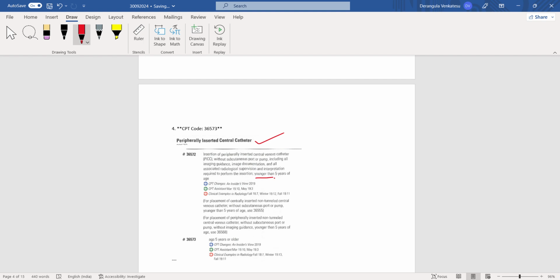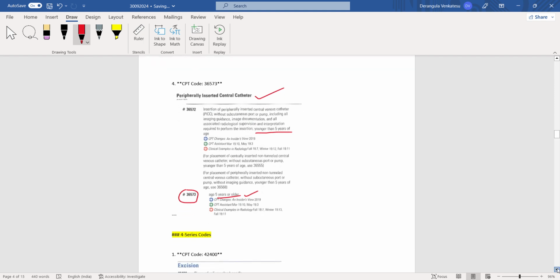The first code is for younger than 5 years of age, and they asked above 5 years. So you have to check age carefully in this. Okay, 36573 is the answer for this question.